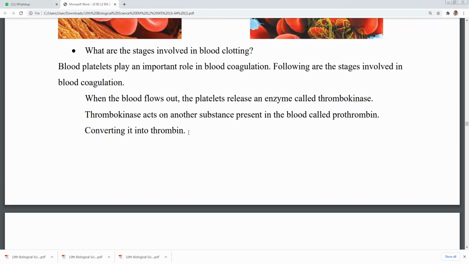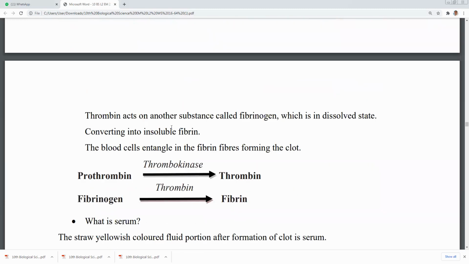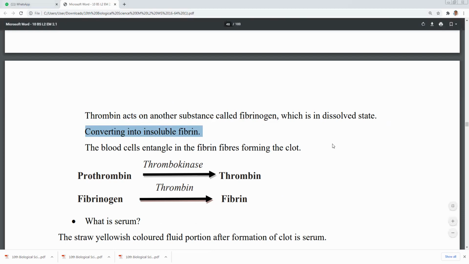Now thrombin acts on another substance called fibrinogen, which is in a dissolved state, converting it into insoluble fibrin. The blood cells entangle in the fibrin fibers, forming a clot. All the blood cells gather in the fibrin fibers and form a clot.